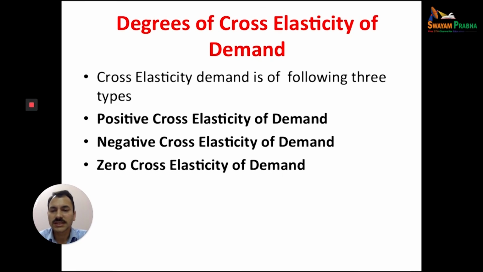So three degrees of cross elasticity of demand: positive, negative, and zero.